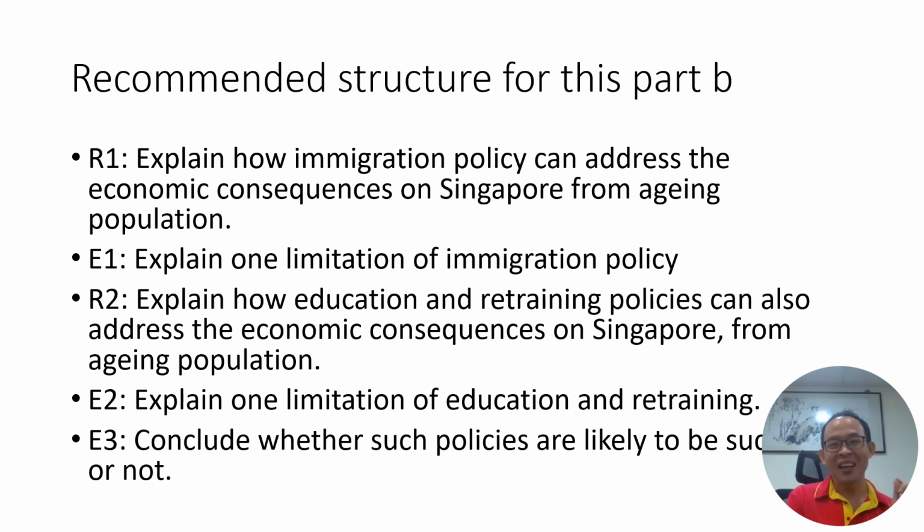So for this part B, R1 should be to explain how immigration policy can address the economic consequences on Singapore from the aging population. Then E1, explain one limitation of immigration policy. Followed by R2, you explain how another policy, in this case the education and retraining policy, can also address the economic consequences on Singapore from the aging population. And for E2, you explain one limitation of education and retraining. Then for your E3, you take an overall summative conclusion whether such policies are likely to be successful or not in handling these economic consequences coming from the aging population.